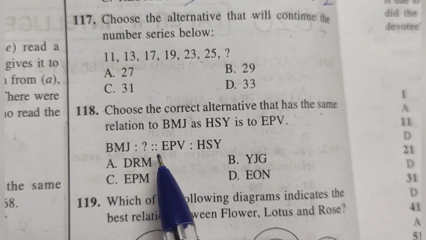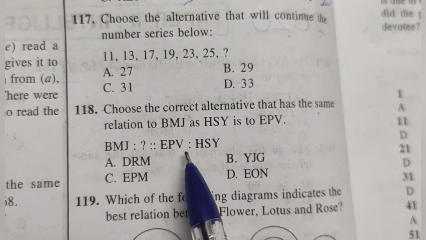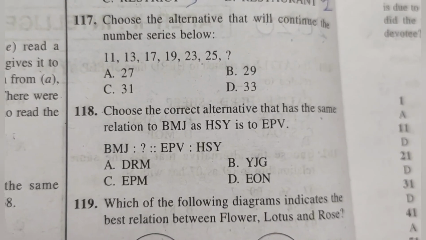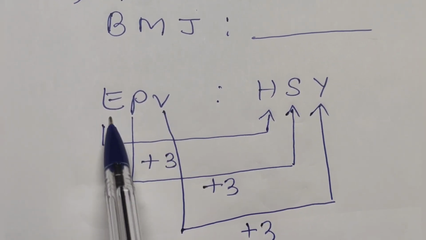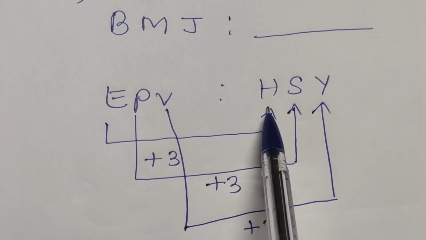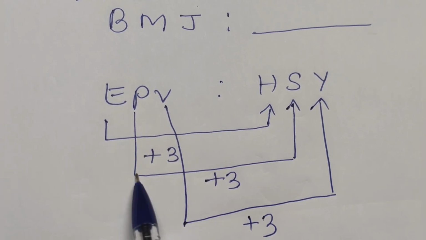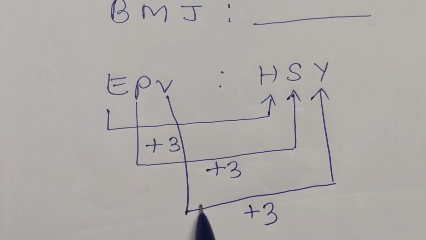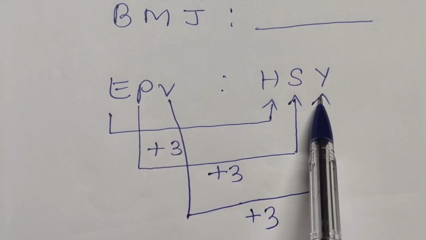118. Choose the correct alternative that has the same relation to BMJ as HSY is to EPV. BMJ is to dash such that EPV is to HSY. EPV, E plus 3, FGH. P plus 3, QRS. V plus 3, WXY.